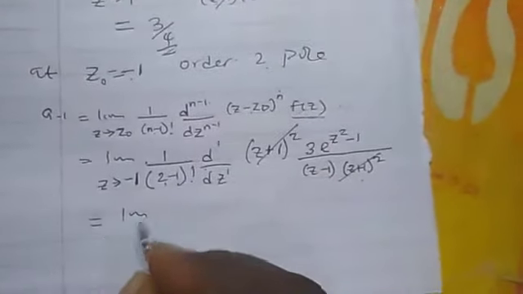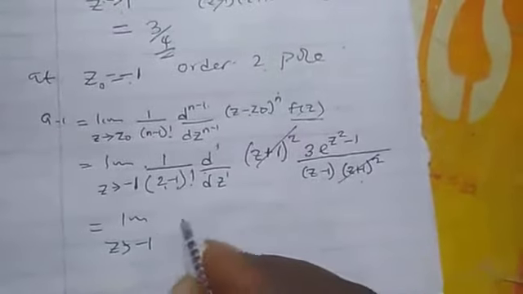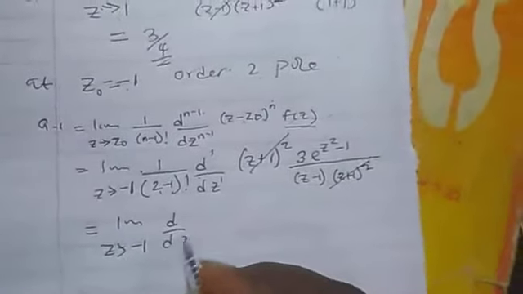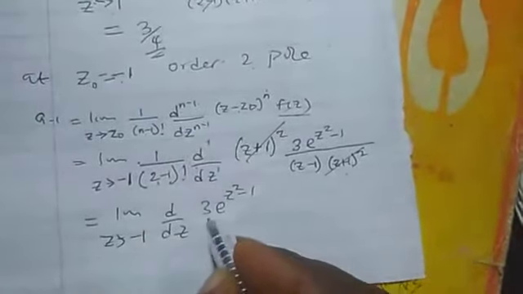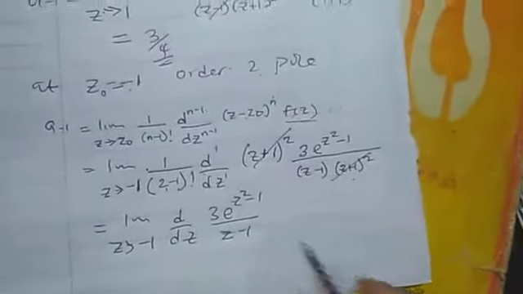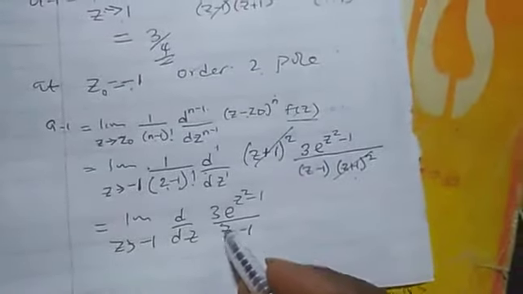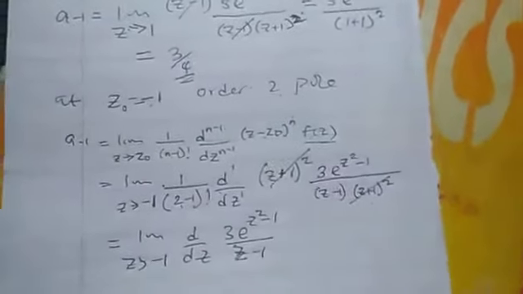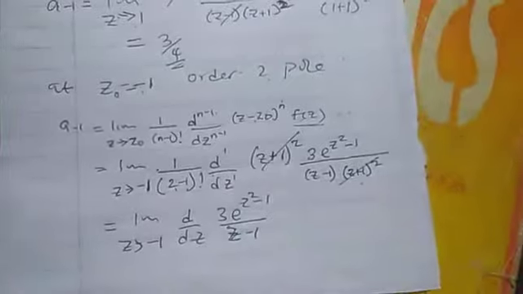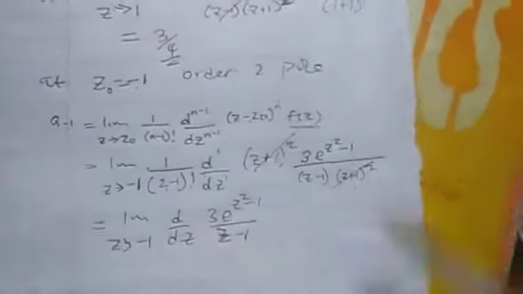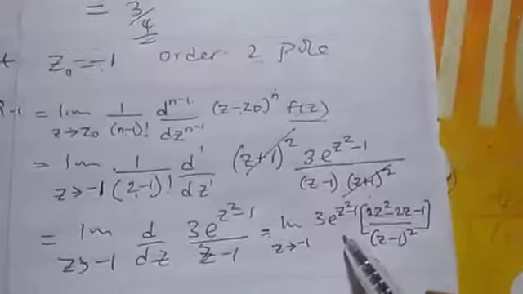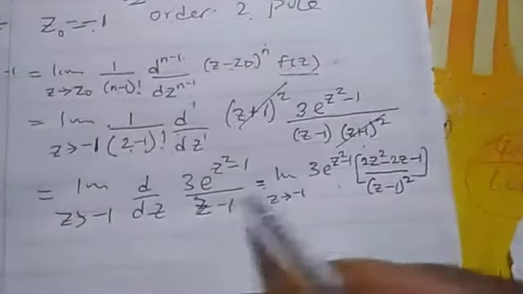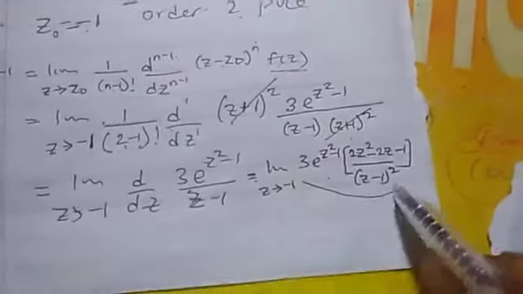What we have left is the limit as z tends to minus 1 of d dz of 3 exponential z squared minus 1 over z minus 1. So this one leads to differentiation, which I expect you to have known. You use the quotient rule. So when you differentiate, you should be able to have this.